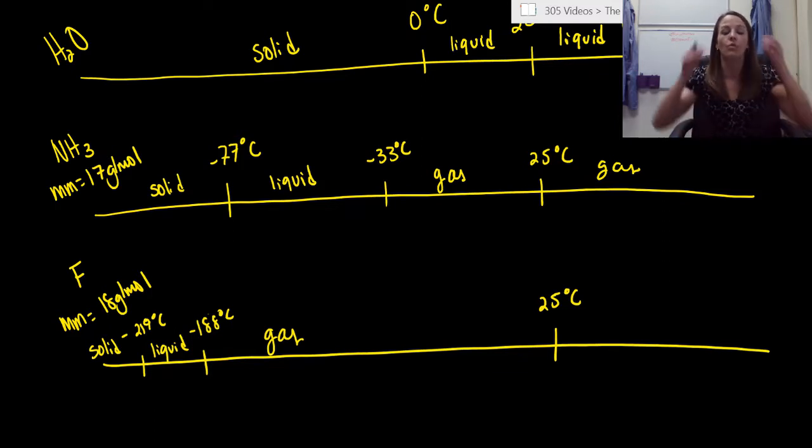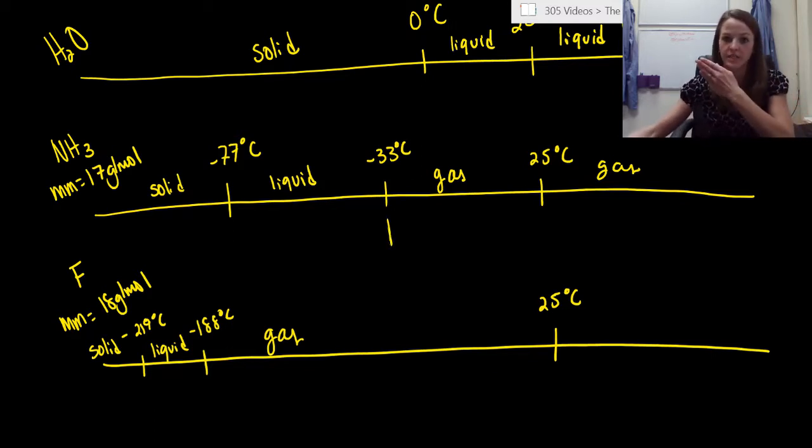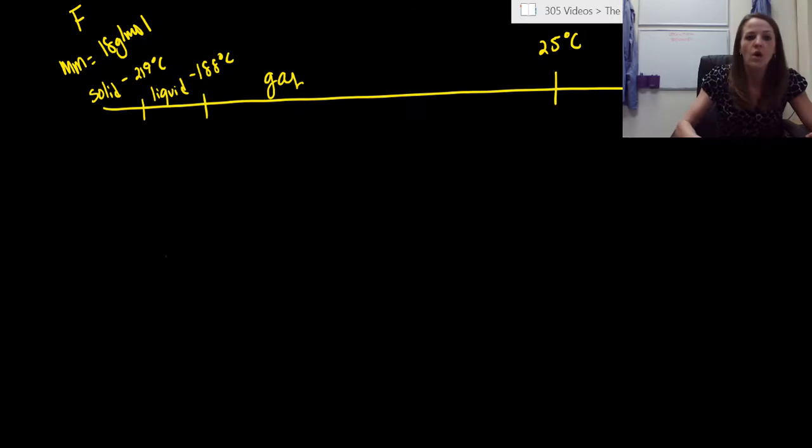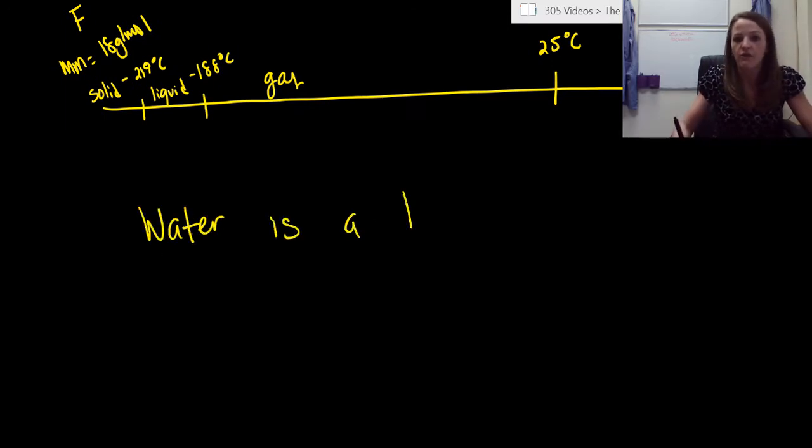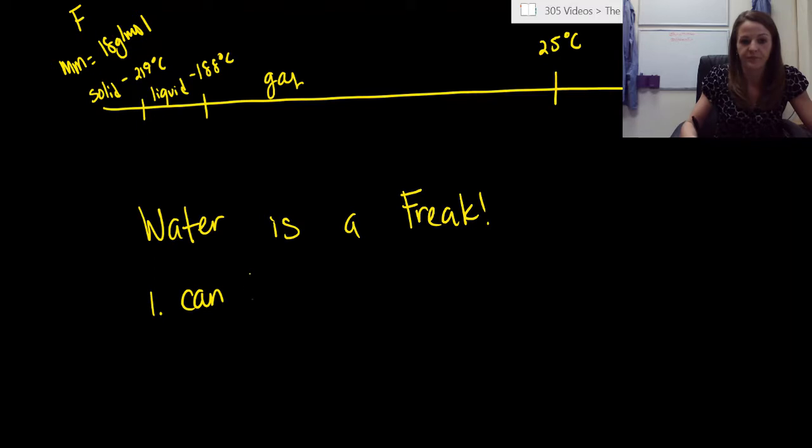So you should be thinking water is a freak. This doesn't make any sense. All of these are gases at negative temperatures, and water takes all the way up to 100 degrees Celsius. We have to actually add energy in order to force it to go from a liquid to gas. That's crazy. So what have we learned? The first thing we've learned, water is a freak, or water is unique. Okay, that's fine. First thing we want to know, property number one, you can drive